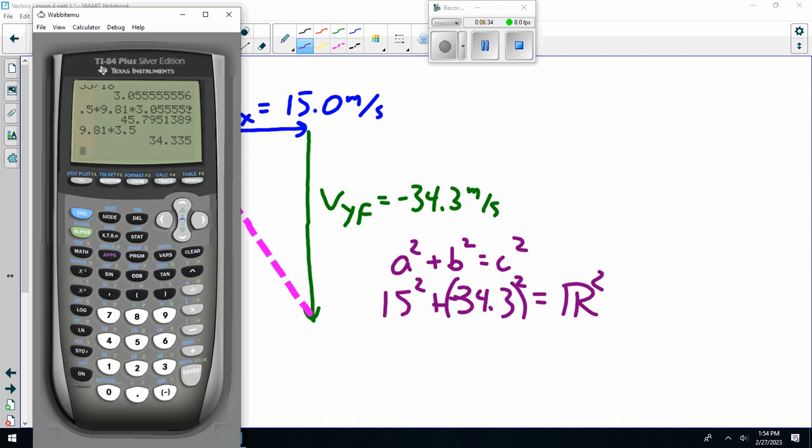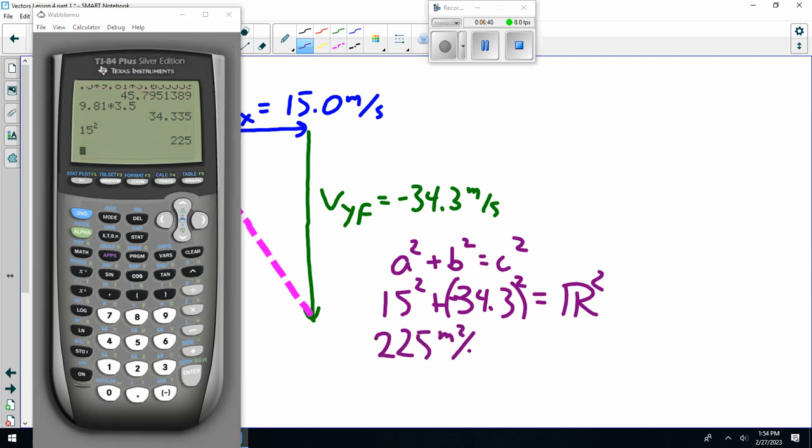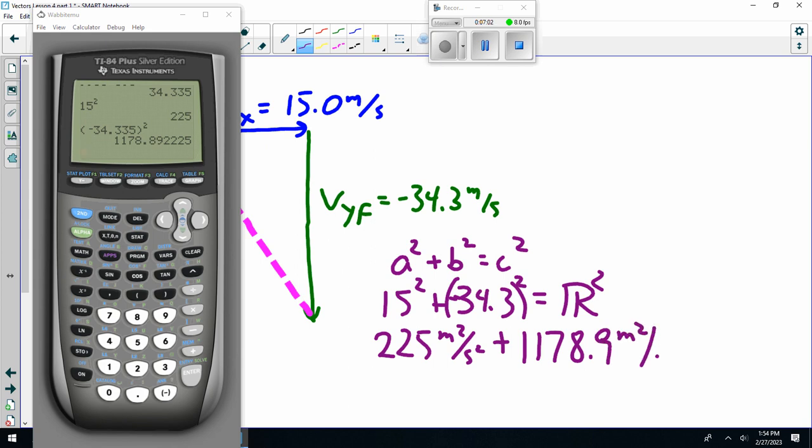Now, to do that, and you notice I always chunk it. That's 225. And I'm supposed to write out my units. Now, please, in the name of God, if you include the minus sign, you have to include the brackets: negative, close bracket, squared. Otherwise, you square the 34 and you don't square the negative sign. 178.9 meters squared per second squared.